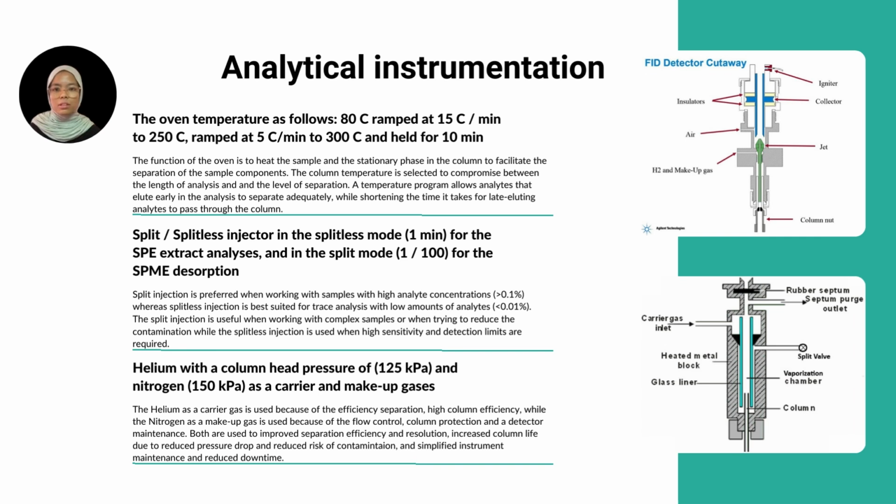The last one is the helium with a column head pressure and nitrogen as a carrier and makeup gases. The helium as a carrier gas is used because of the efficient separation and high column efficiency, while the nitrogen as a makeup gas is used because of the flow control, column protection, and detector maintenance. Both are used to improve separation efficiency and resolution, increase column life due to reduced pressure drop and reduced risk of contamination, and simplify instrument maintenance and reduce downtime.